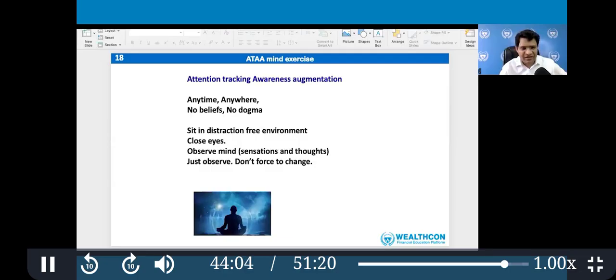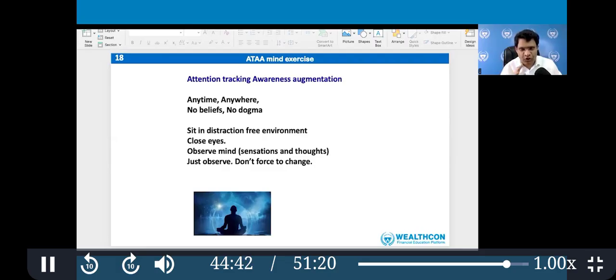This is another mind management exercise we explain, this ATA mind exercise. It's attention tracking awareness augmentation. Many of you are already aware. Meditation is a word, like sport again, everything can be considered as meditation. People talk about anything under meditation. We are not going into that detail. What we are into is a very specific thing: attention tracking awareness augmentation, where you just track your attention.